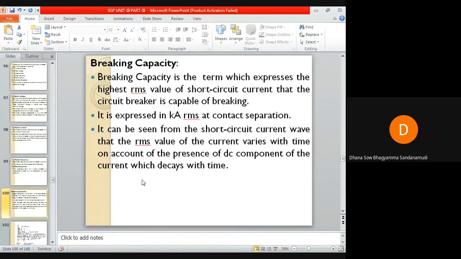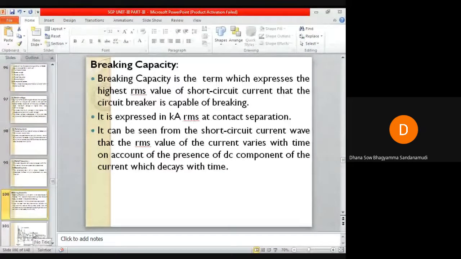This breaking capacity is expressed in kiloampere RMS at contact separation, and it can be seen from the short circuit current wave that the RMS value of current varies with time on account of the presence of a DC component of current which decays with time. So let us see what this short circuit current wave is.